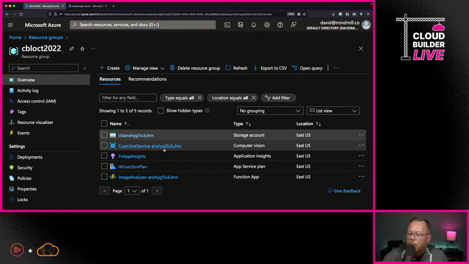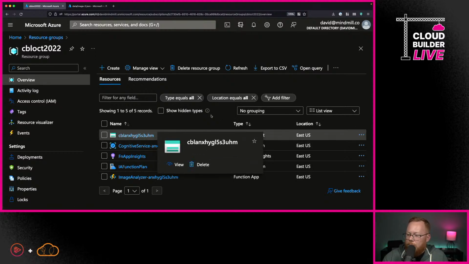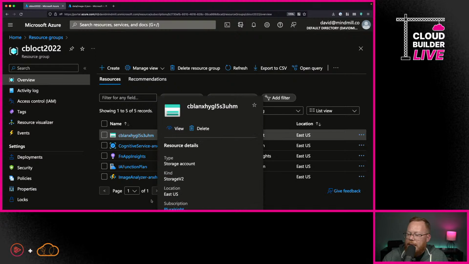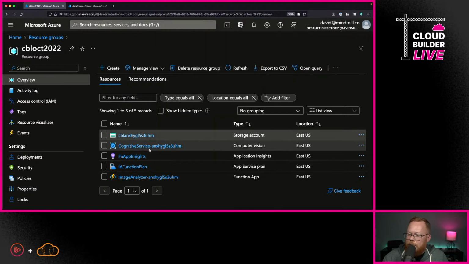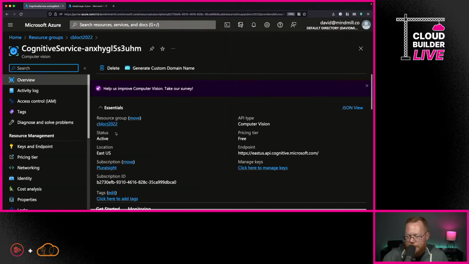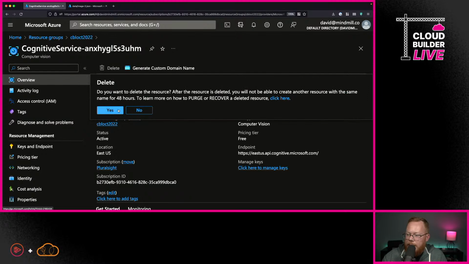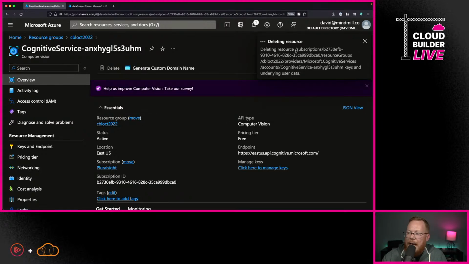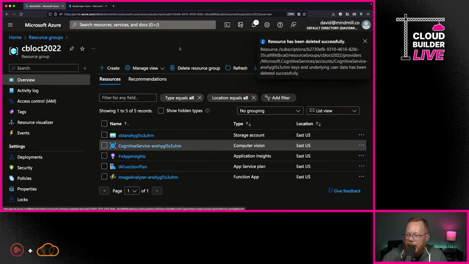So first of all, we could just go here under our resource group and say, hey, we want to delete everything, but I want to show you something unique first. Here under computer vision, if you delete this, we're just going to delete it from here. I'm going to say that I want to delete this, yes, but it's not really deleting. It's actually soft deleting at this point.